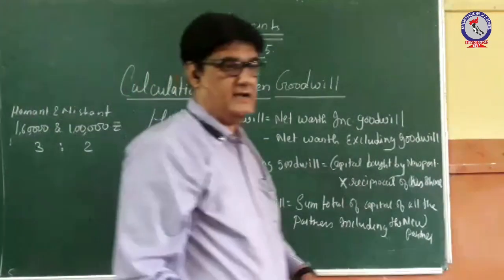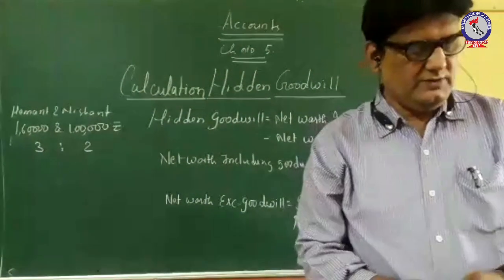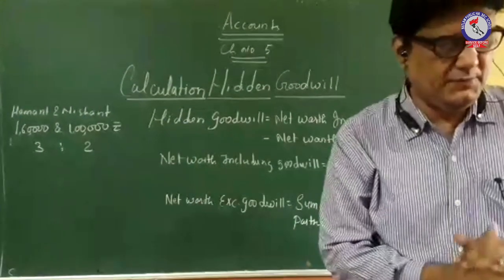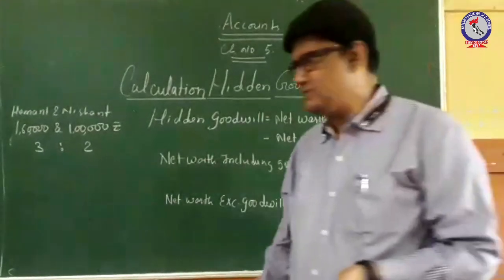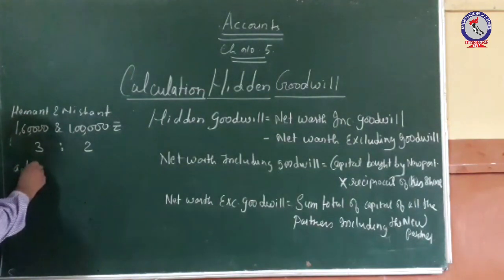Now it is said that on 1st April 2013, Somesh was admitted for a 1/5 share in the profit, for which he brought rupees 1,20,000 as his capital.